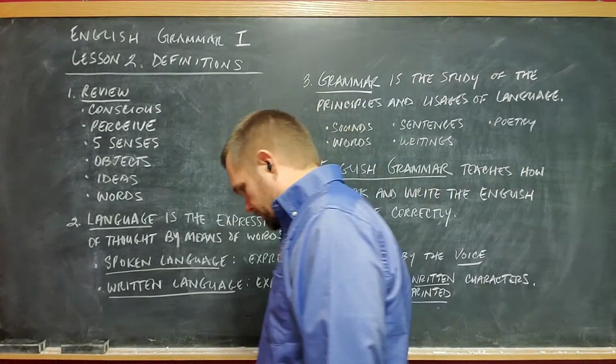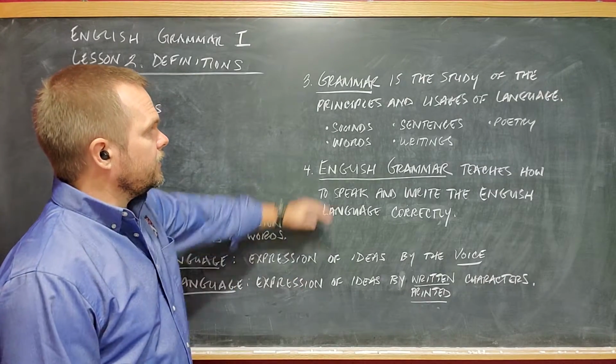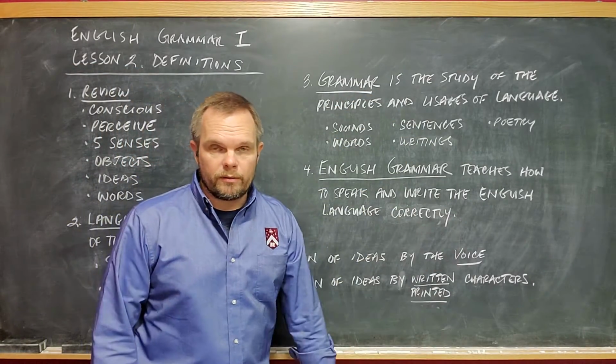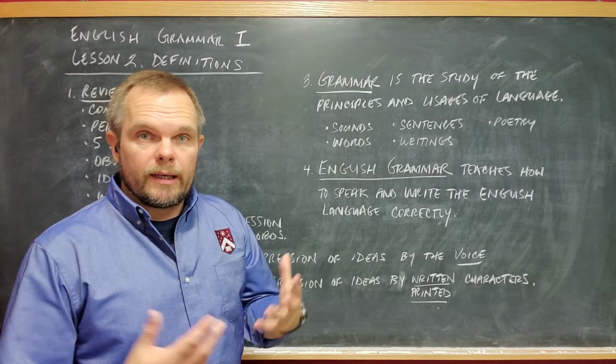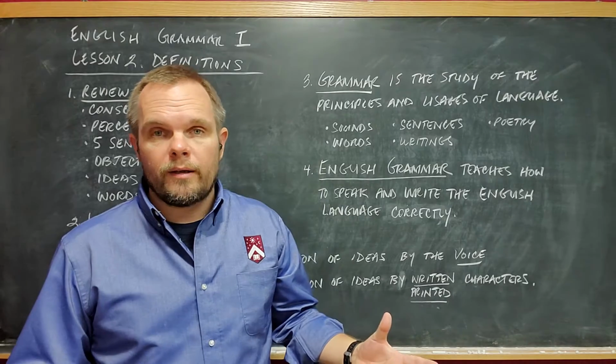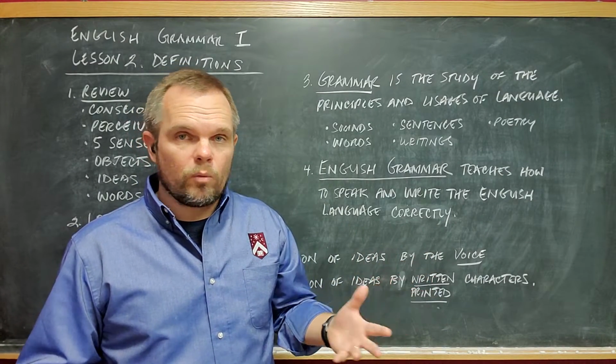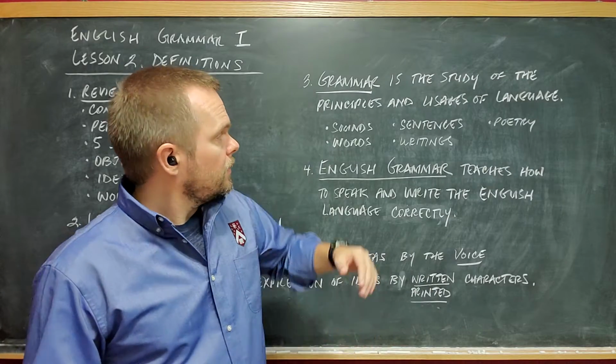Now that we know what language is, we can learn what grammar is. As I said, this course is English Grammar 1. And so we want to understand, what is grammar? What is English grammar?